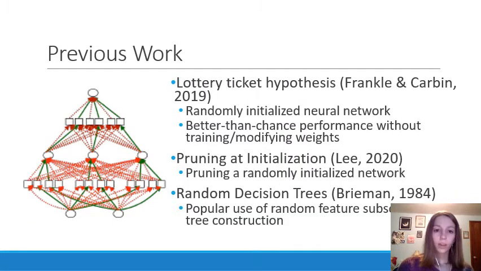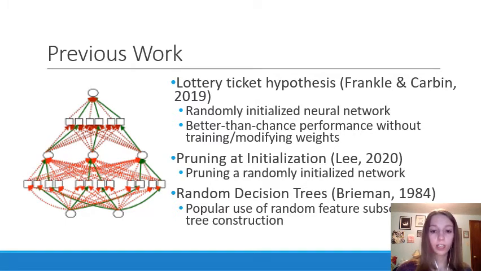So some previous work that's been done in this field started in 2019 with the lottery ticket hypothesis. And the idea behind this study was to use sparse subnetworks in a randomly initialized neural network. Each of the subnetworks will be trained in isolation from scratch, and the results show that this approach achieved better than chance performance, and the subnetworks were able to achieve similar accuracy to a trained dense network. So they work by assigning a probability value to each connection, and those probability values are then used to sample the connections, and they can be updated using stochastic gradient descent.